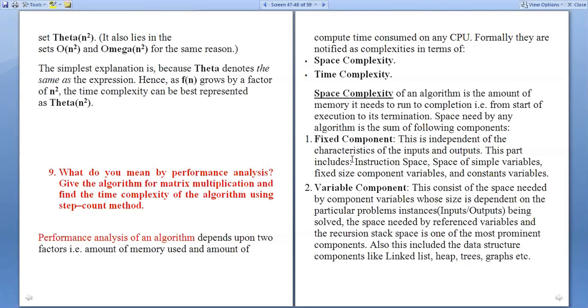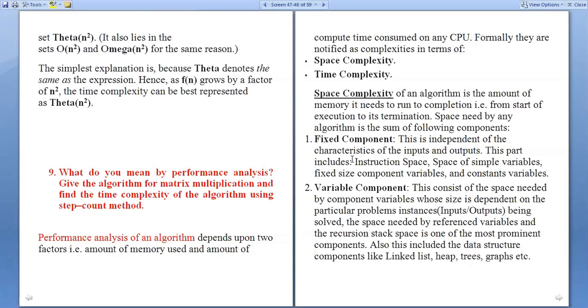Okay, the space needed by reference variables comes under variable type, and the recursion stack space, since the stack may grow or shrink. So for the recursion stack, we are maintaining a stack.